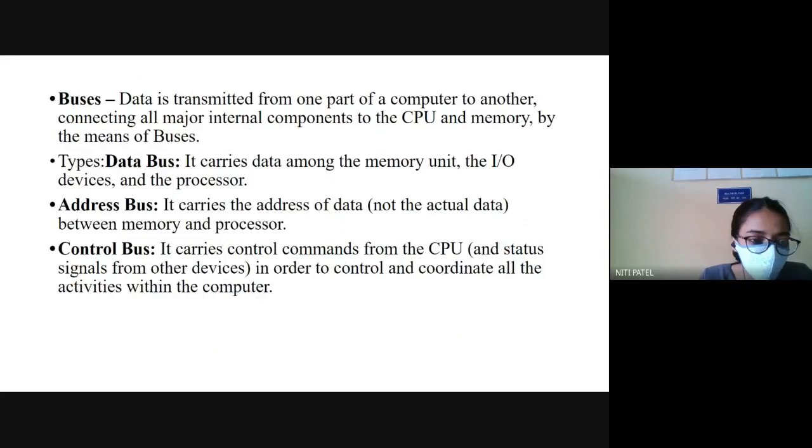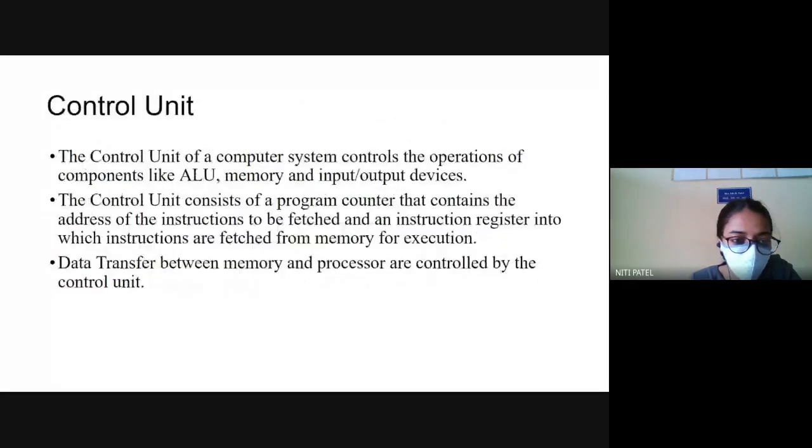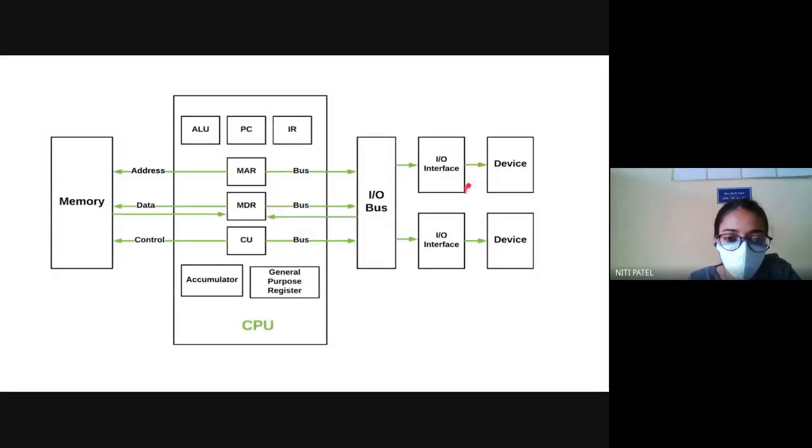So we had seen all this. Today we'll be starting with the buses. Now, what do you mean by bus? It is a device which is used to transmit the data from one part of a computer to another part of a computer. So if you see this diagram, if I want to take data from this device to memory, how is it connected? If you see, it is connected with different buses.